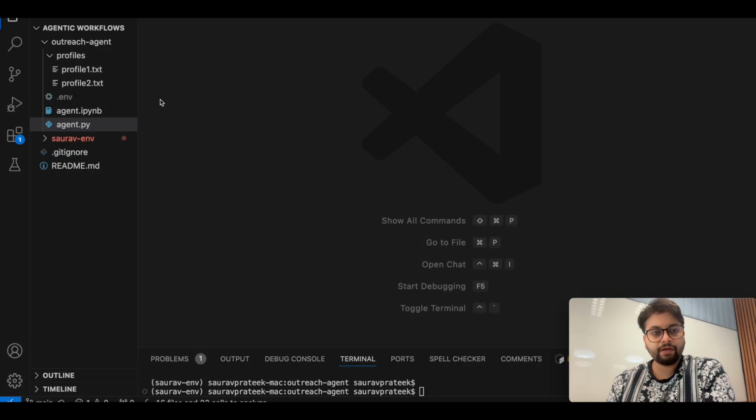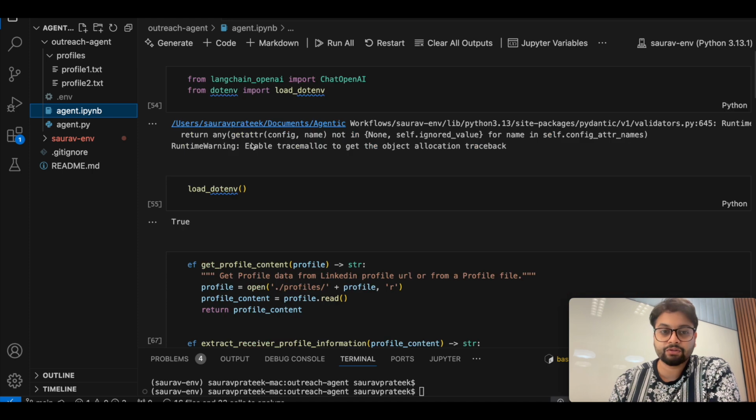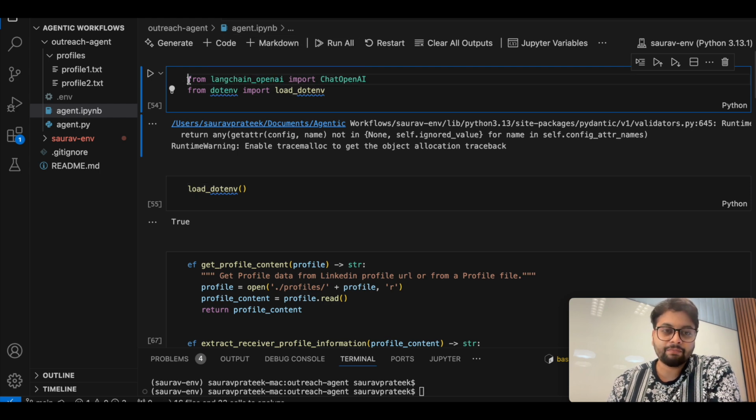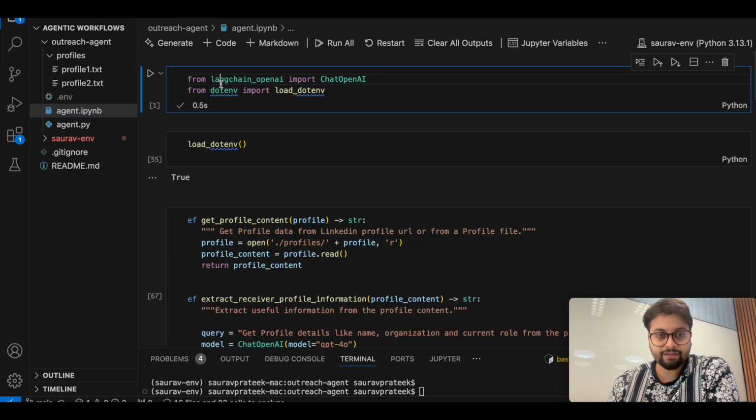So now we are here in our code base. I want to explain each and every node first. So what I'm going to do is show the code that I have written. This is currently very simplified code. I'm importing some libraries from LangChain, and I'm also importing my environment variables. So I'm going to run it, and this runs.